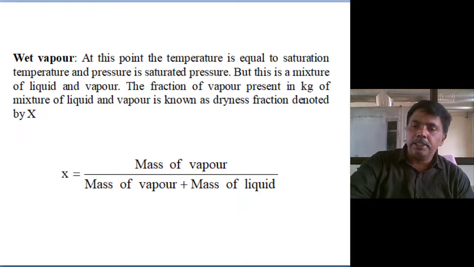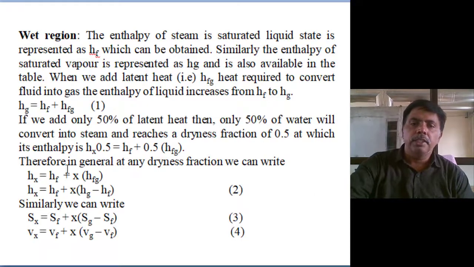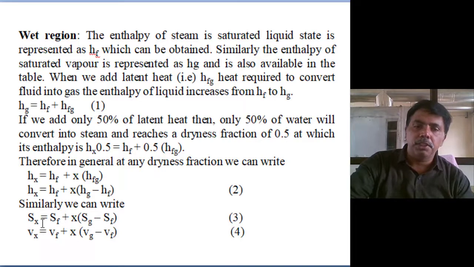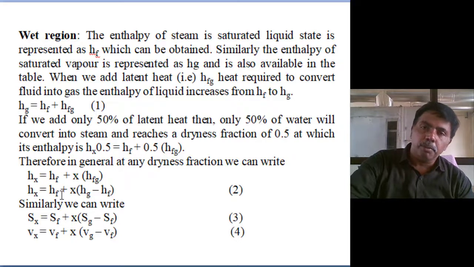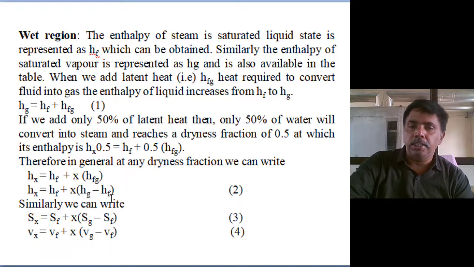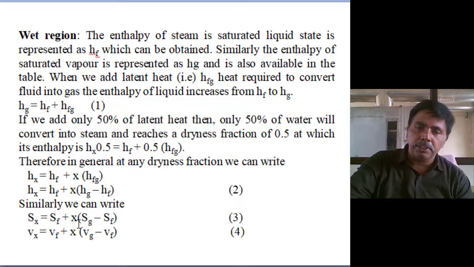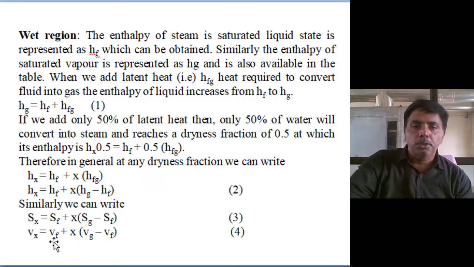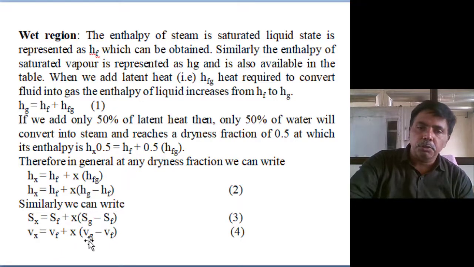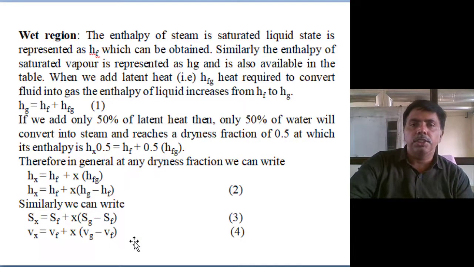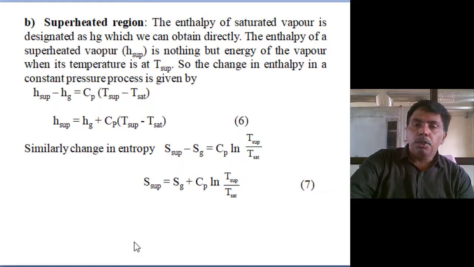Once we have calculated X, you can calculate the enthalpy, the entropy, and the specific volume. Enthalpy is the enthalpy of saturated liquid plus X times the enthalpy of saturated gas minus the enthalpy of saturated liquid. Entropy likewise: the entropy of saturated liquid plus X times the entropy of saturated gas minus saturated liquid. Specific volume: the specific volume of saturated liquid plus X times the specific volume of saturated gas minus saturated liquid. Come to the superheated range.